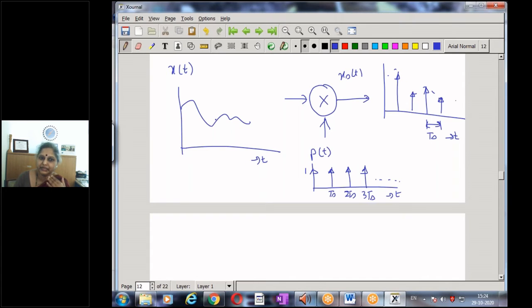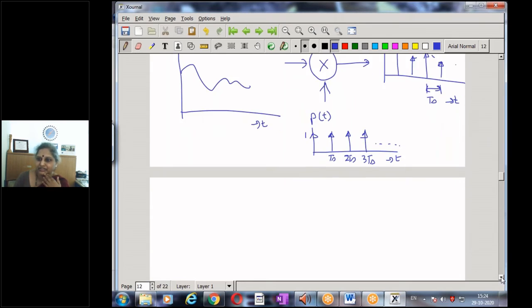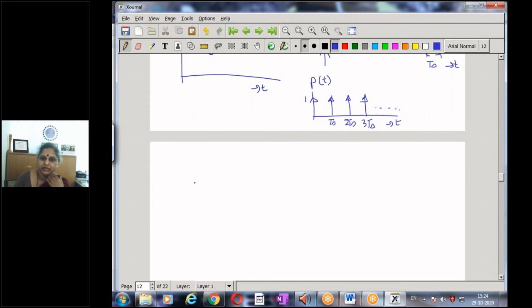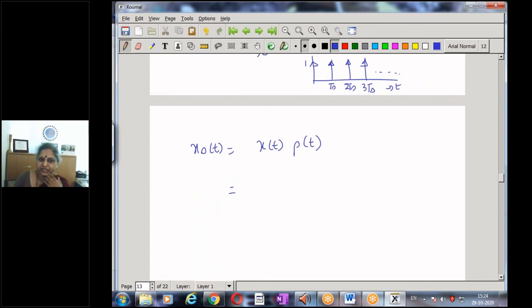That is, I'm multiplying an analog continuous time signal by an impulse train in the time domain, and I get the sample signal. We now want to see how the spectrum of the sample signal looks. So what we have is xs of t, the sample signal, which is nothing but the product of x of t and p of t. And what is p of t? It is a periodic signal with period Ts. So instead of writing my impulse train, I will write it in terms of the Fourier series representation, with n from minus infinity to infinity.